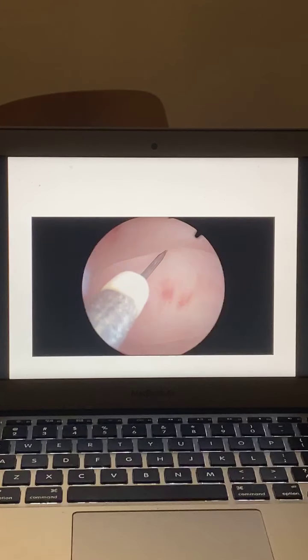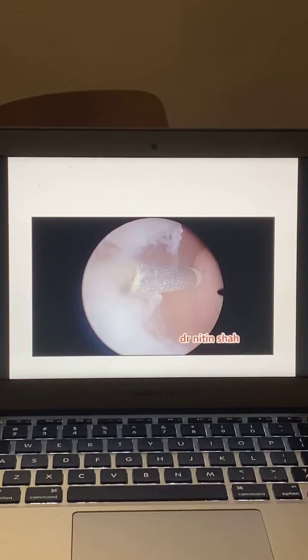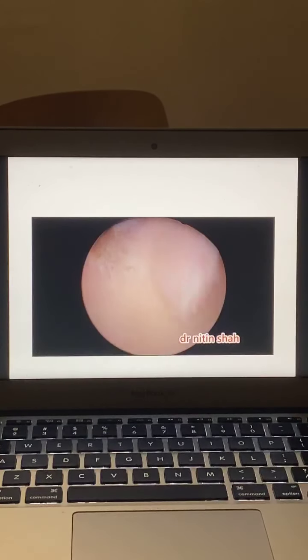Now this is the use of bipolar saline needle. This is a recent advance where you use bipolar saline needle. You cut the polyp in 2 parts and then detach it from the base, and then you remove each part with the help of the grasper. So these are the small tips and tricks in removing polyp.